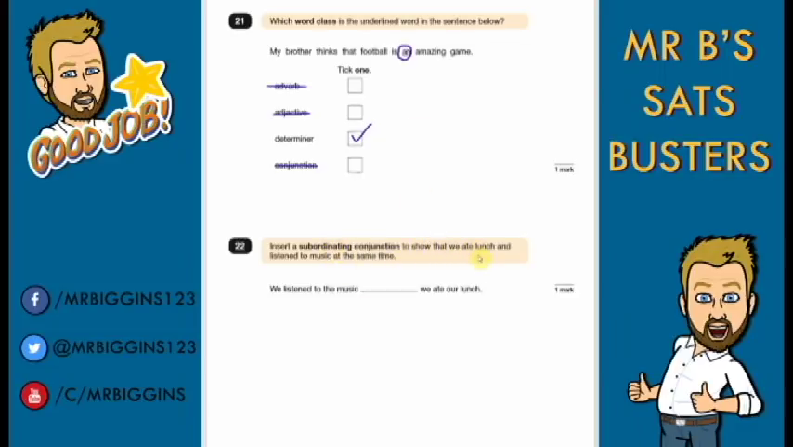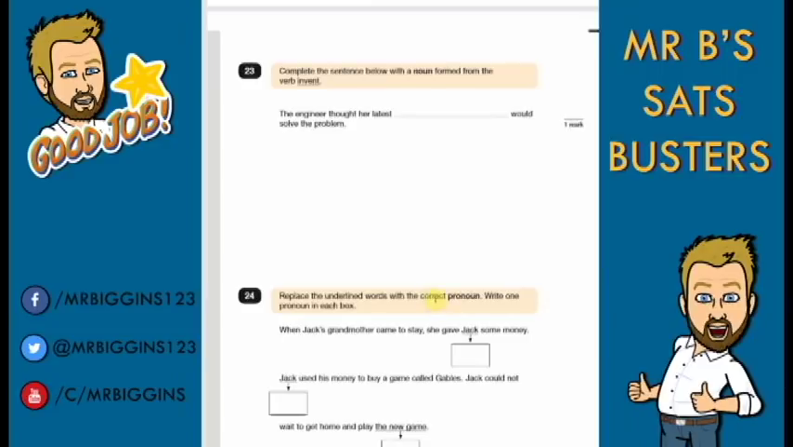Question 22. Insert a subordinating conjunction to show that we ate lunch and listened to music at the same time. I've underlined "at the same time" there because that's the most important part, because a lot of people here might put the word "and" in, but "and" isn't right because it's not a subordinating conjunction, it's a coordinating conjunction, one of our fanboys. Okay, so in here we have to write a subordinating conjunction, that means at the same time. And the easiest one we want to put in there is "while". So we listened to the music while we ate our lunch. "While" meaning we're doing it at the same time.